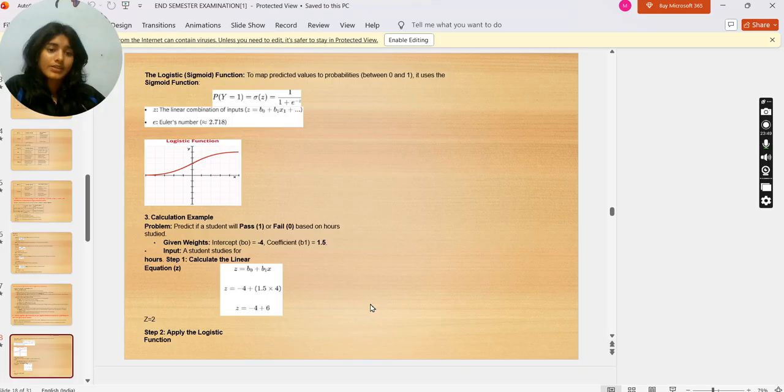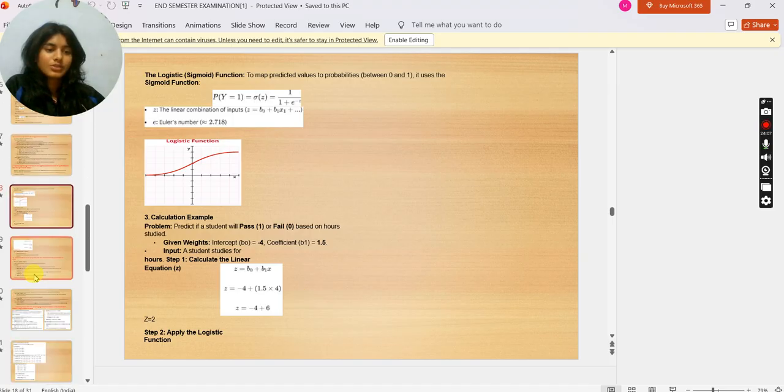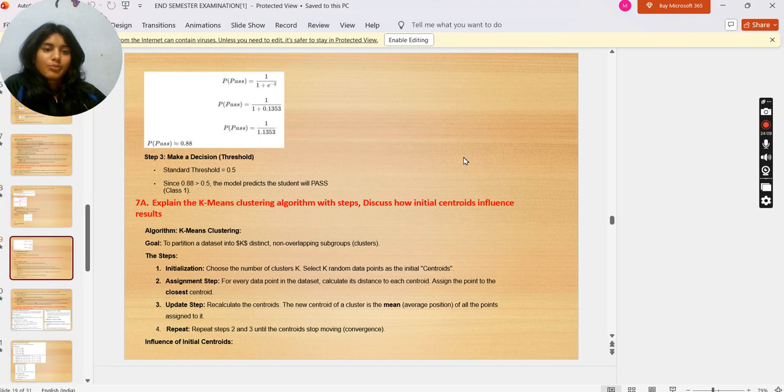Given data: intercept b0 is equal to -4, coefficient b1 is equal to 1.5. Input: a student studies for 4 hours. Step 1, calculate the linear equation: z is equal to 2. Step 2, apply the logistic function, which gives P(pass) equal to 0.88. Make a decision with a threshold. Standard threshold is 0.5. Since 0.88 is greater than 0.5, the model predicts the student will pass, class 1.